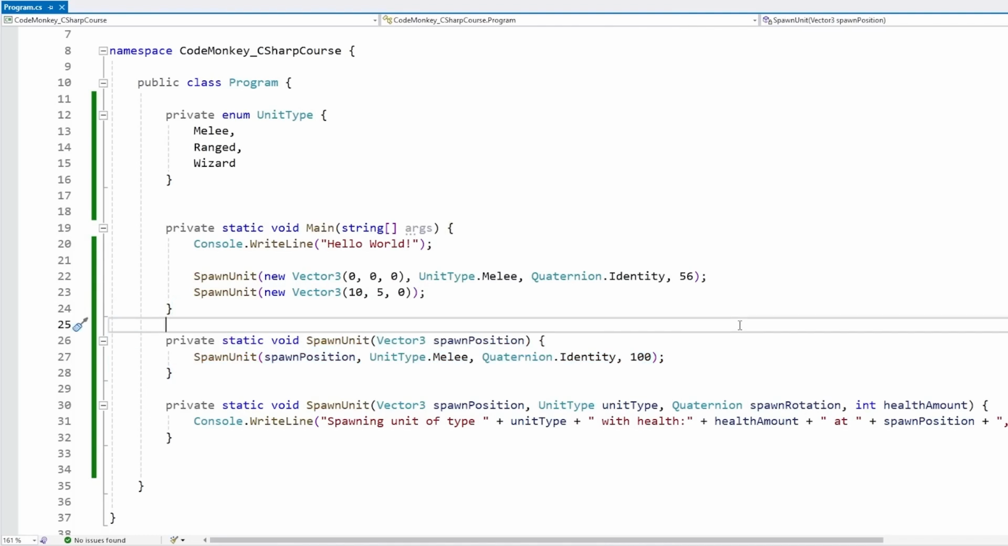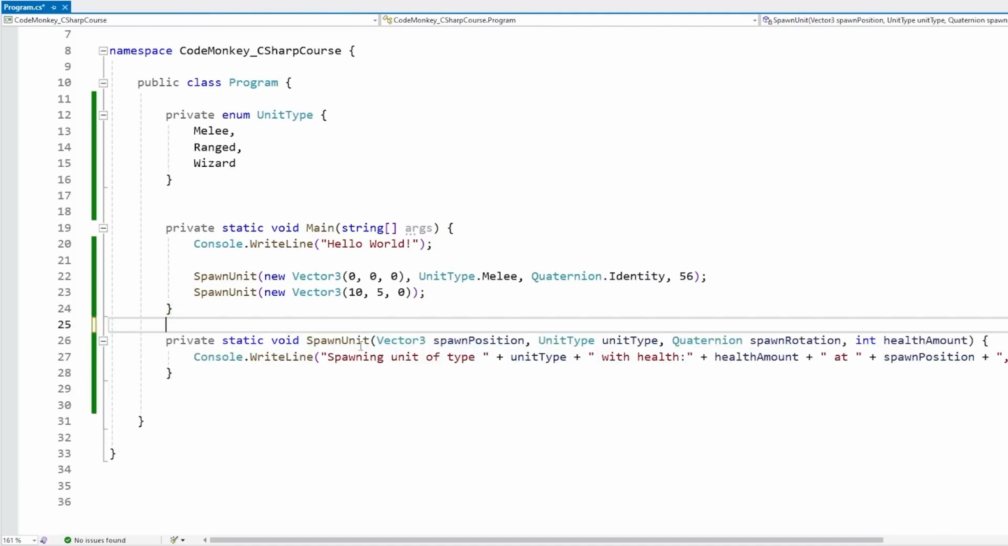But we have another option where we don't need to define multiple functions. We can simply use optional parameters. To use them, it's really simple. We just have our function with our parameters, and then after the parameter, we simply write an equals and then assign some kind of default value. So for example, for the health amount, let's default it to 100.